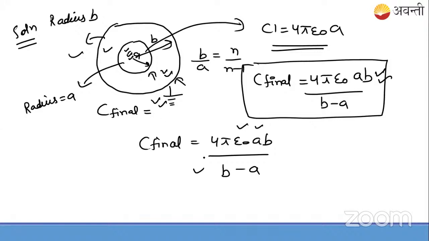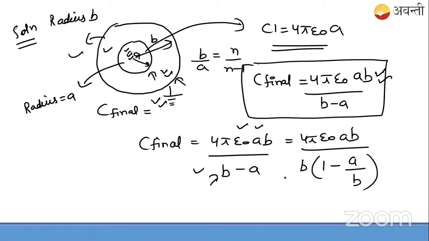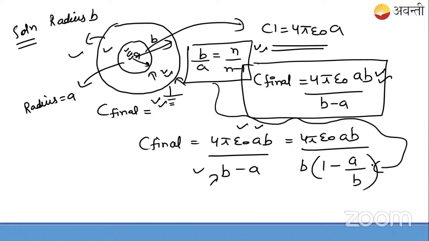So what we'll do is this. I'll take B common from this. So this is 4 pi epsilon naught AB. If you take B common, what will come in the bracket? In the bracket will come 1 minus A by B. Now see, B by A is n, so what will A by B be?